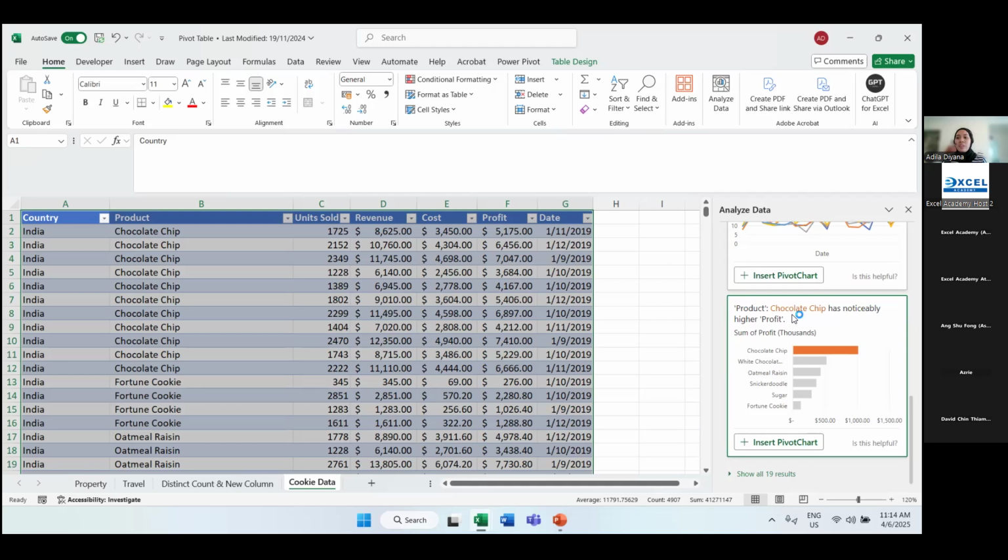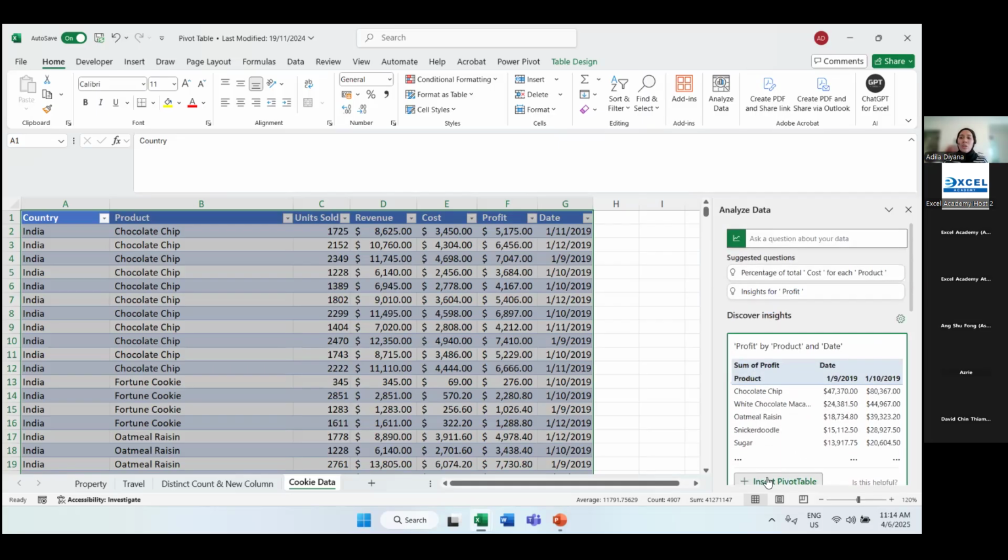They notice, particularly for chocolate chip, has noticeably higher profit. So meaning chocolate chip is people's favorite, right? The crowd's favorite. So most of the profit is coming from chocolate chip. So here we realize that they've already highlighted some of the important points that we may use in our analysis later. So you can see show all 19 results. That's a lot, right?